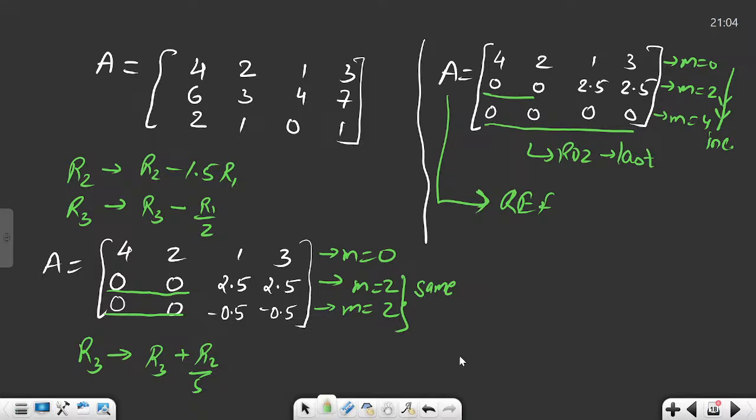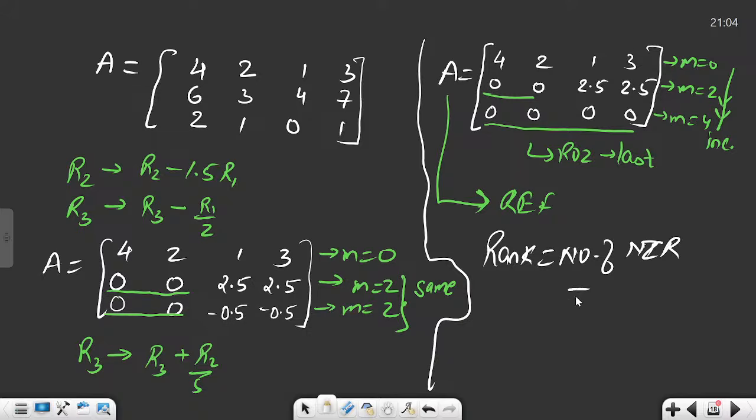And here, if a matrix is in row echelon form, then the rank is given by the number of non-zero rows. How many non-zero rows? First is non-zero, second is non-zero, third is an entire 0 row. So how many non-zero rows? 2. It is 2, dear.